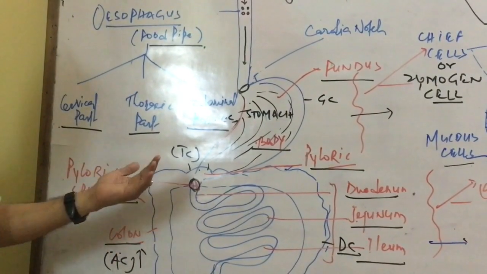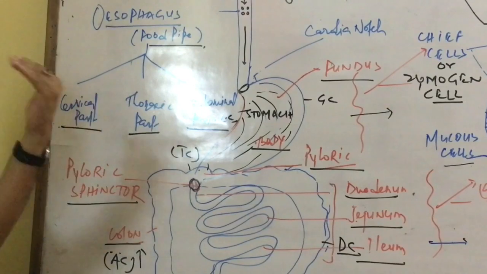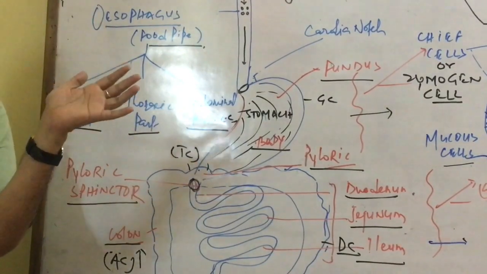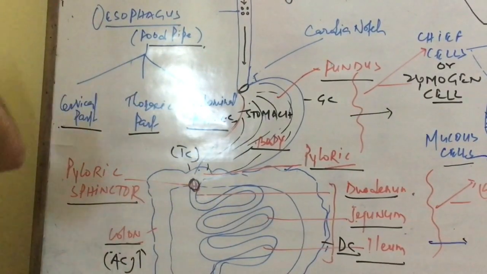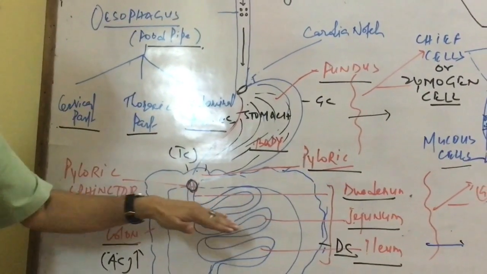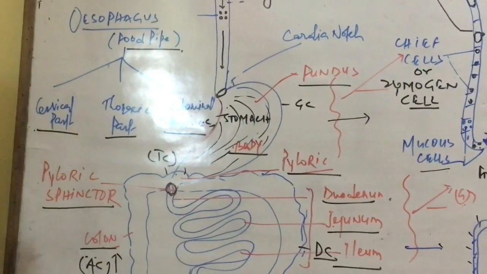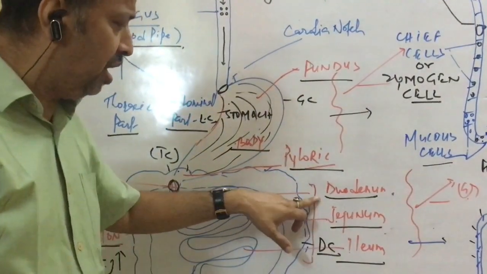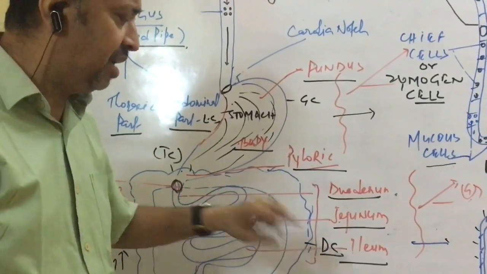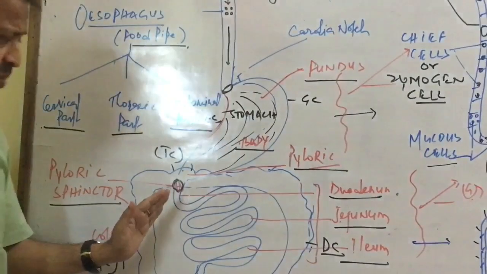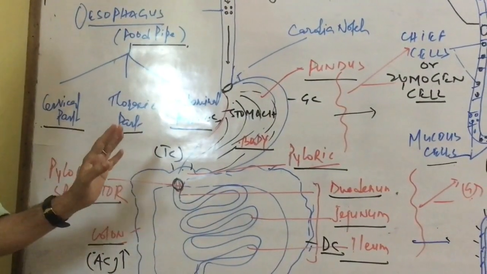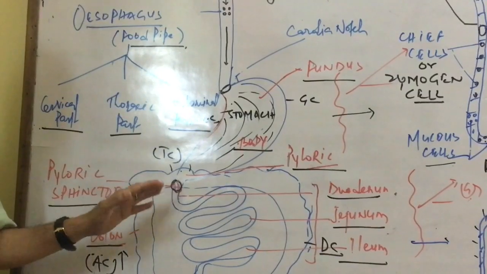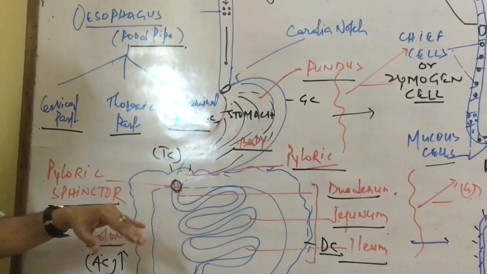The food then enters the small intestine. The food present in the stomach becomes semi-solid by the churning, and that food is called chyme. Chyme enters the small intestine, which is further divided into three parts: duodenum, jejunum, and ileum. This part helps in the final digestion of the food, and absorption takes place.